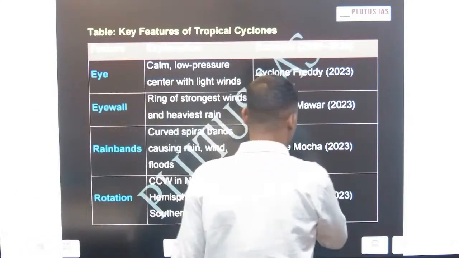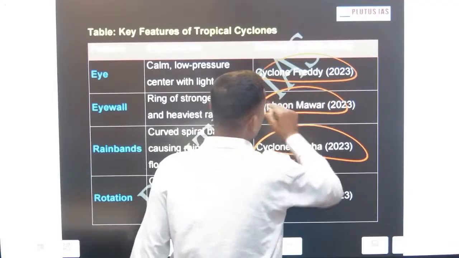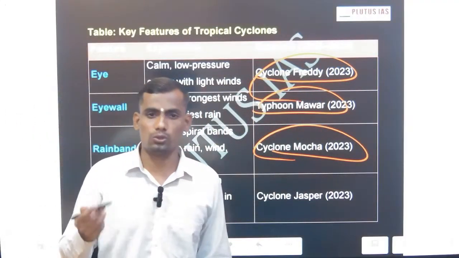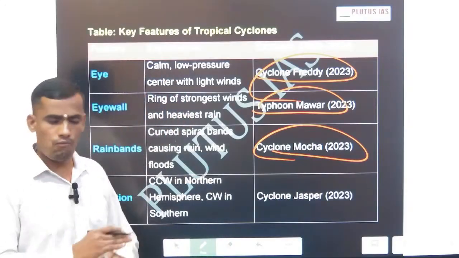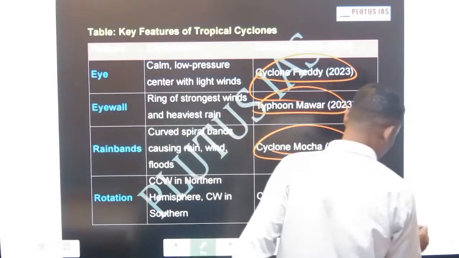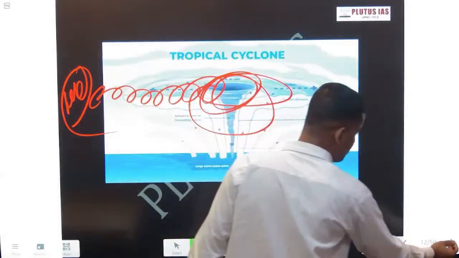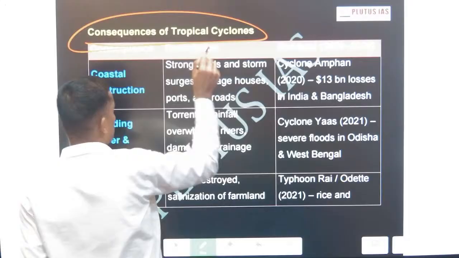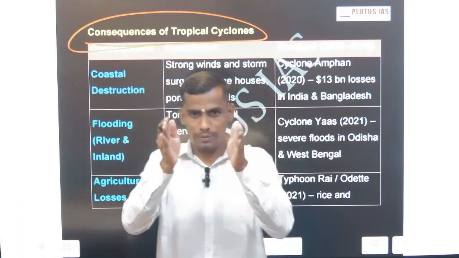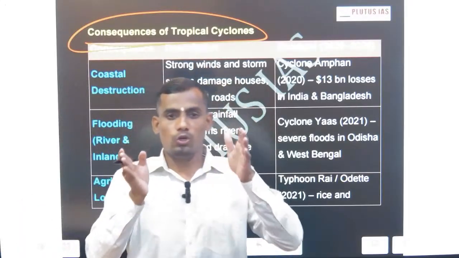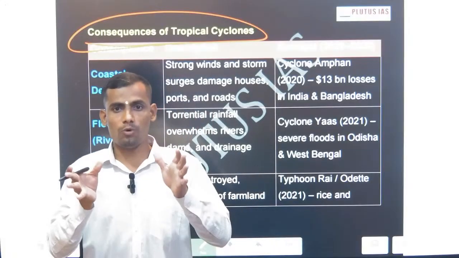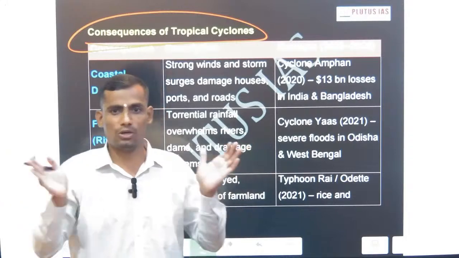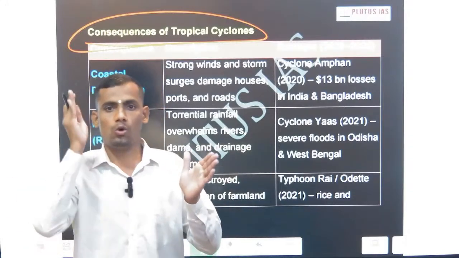As I have given here, examples: cyclone Freddy, cyclone Mawar, cyclone Mocha, cyclone Tauktae, cyclone Amphan. Everywhere you can find many examples, but just remember all these examples. Now, what exactly are the consequences of the tropical cyclone system? Just think about the full energy, the water molecules they carry from the ocean to the land, and it destroys the coast. The first target is the coastal zones.